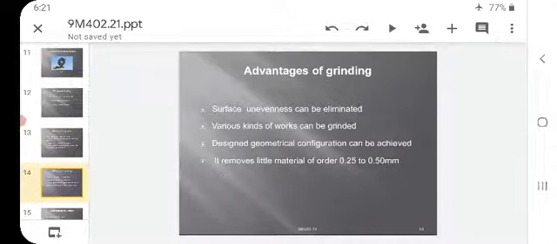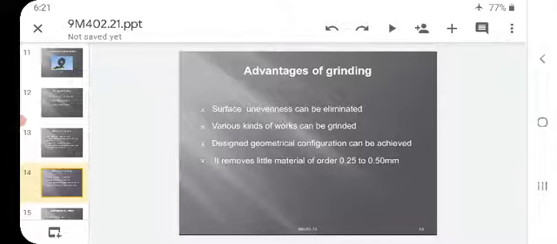Surface unevenness can be eliminated. What is the meaning of surface unevenness? If the surface is wavy, upright or zigzag, that may be eliminated, meaning completely removed.